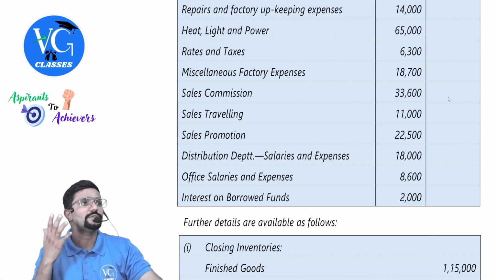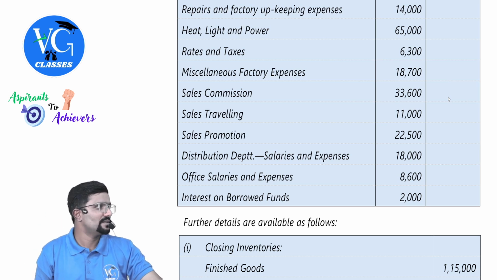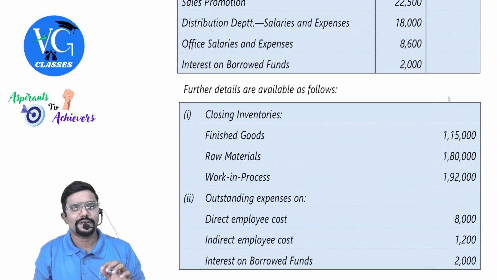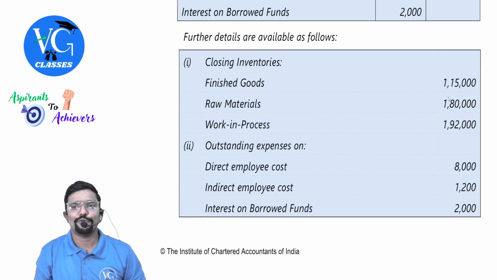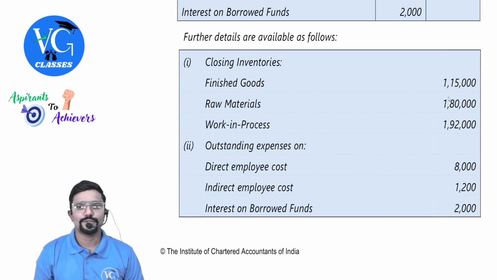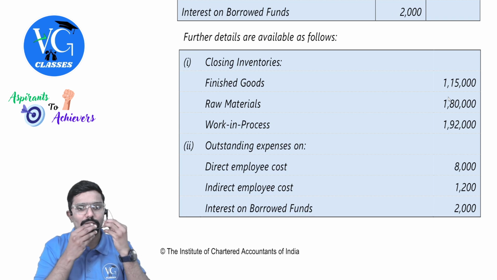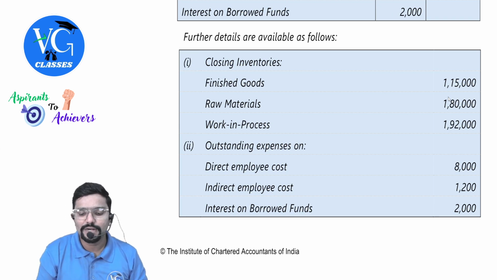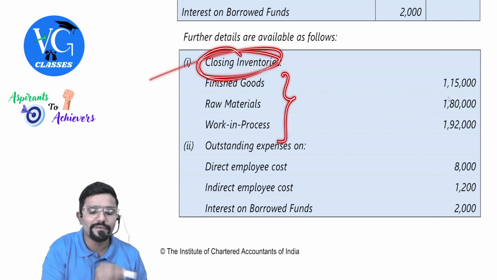Interest on borrowed funds, 2000. We have a choice for it. Okay. Better treat it as pure financial item. Don't include it in cost of sales. Further details are available as follows. Finished goods 1,15,000. Raw material 180. Work in progress 192. Guys, what is this? Closing inventory. They have only given a proper.